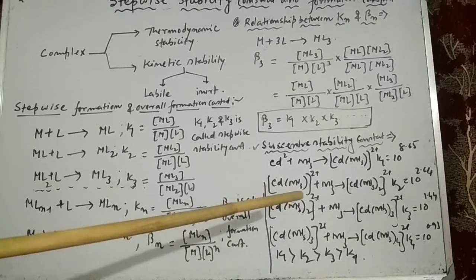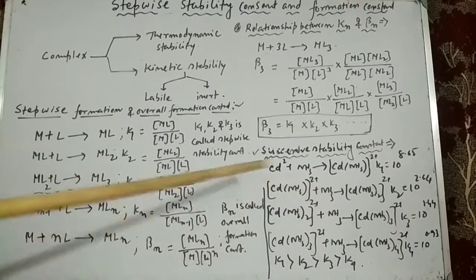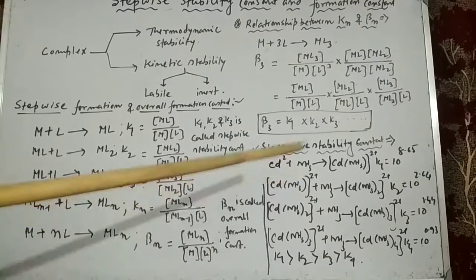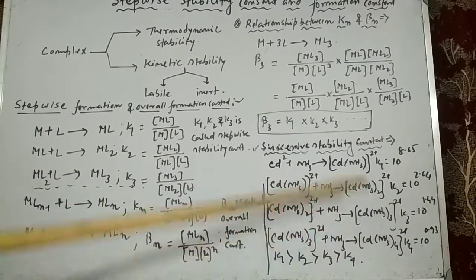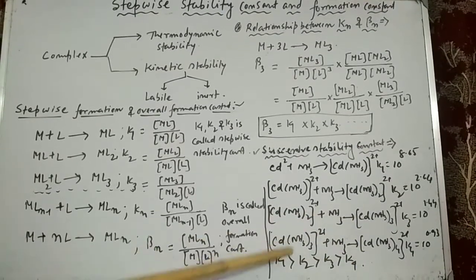With progressive intake of ligands in the coordination zone, electronic repulsion takes place between the ligands, and that's why the stability constant of K4 is very low compared to that of K1 and K2.